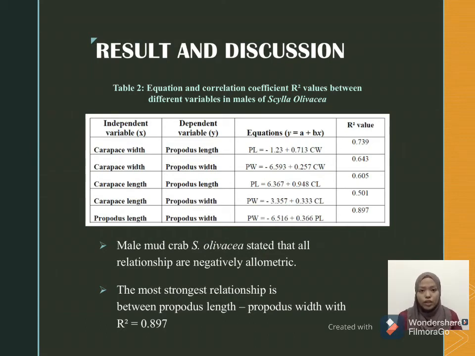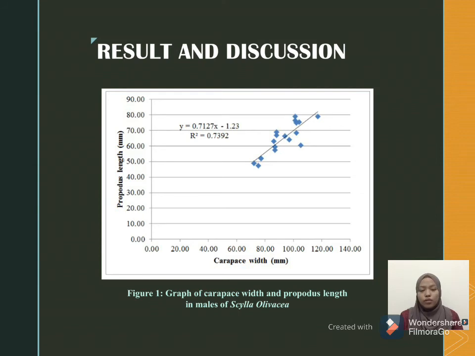For the R-squared value, the strongest relationship goes to the variables between propodus length and propodus width, with 0.897, since the R-squared value is nearest to 1. As a result, this is one of the graphs that I randomly chose, which is the relationship between carapace width and propodus length.